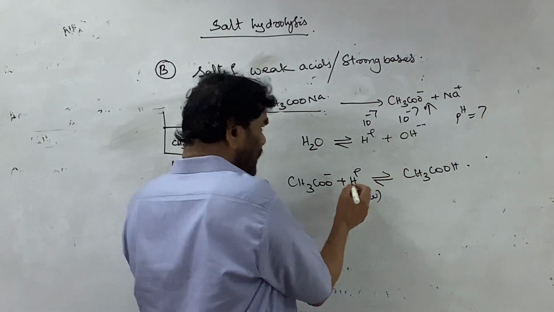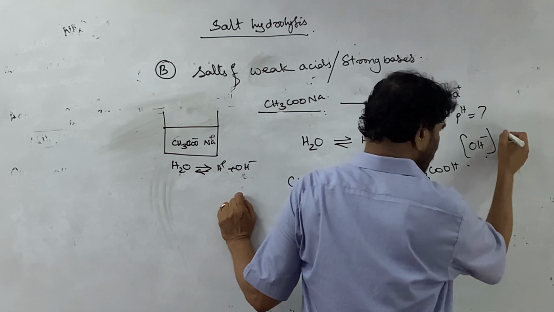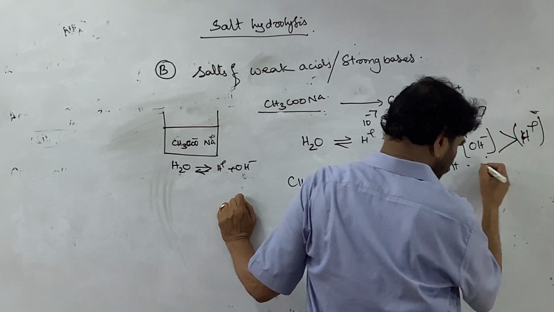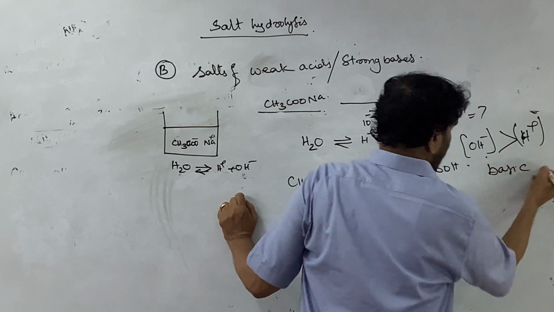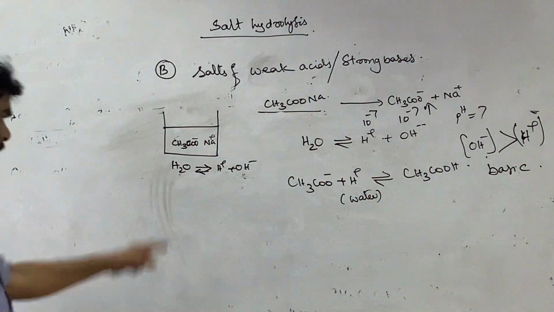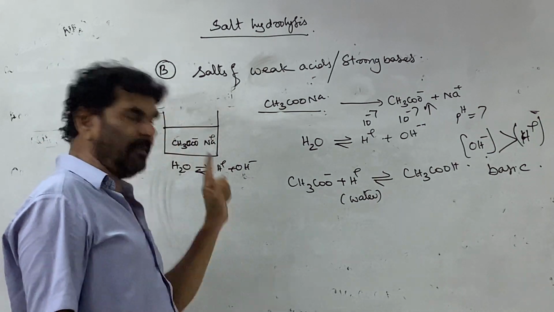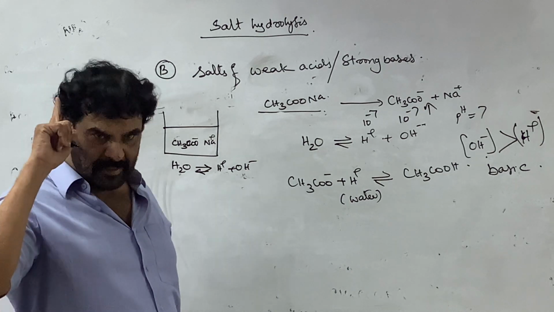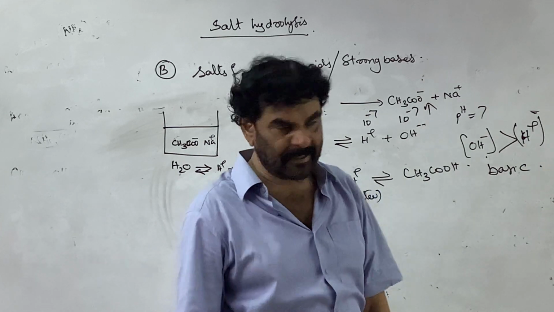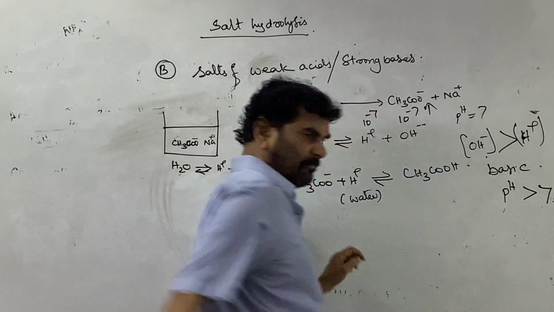Therefore, the OH ion concentration in the solution becomes greater than the H plus ion concentration, so it becomes basic due to this phenomenon. That is, when a salt of a strong base and weak acid is added to water, the resulting solution becomes alkaline or basic. Its pH becomes greater than 7.